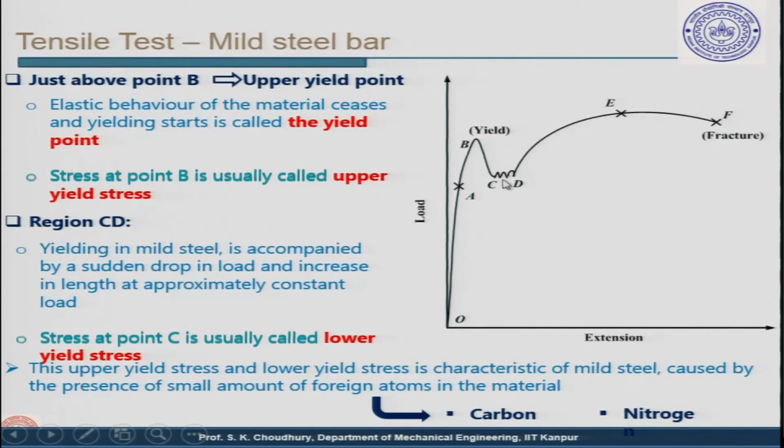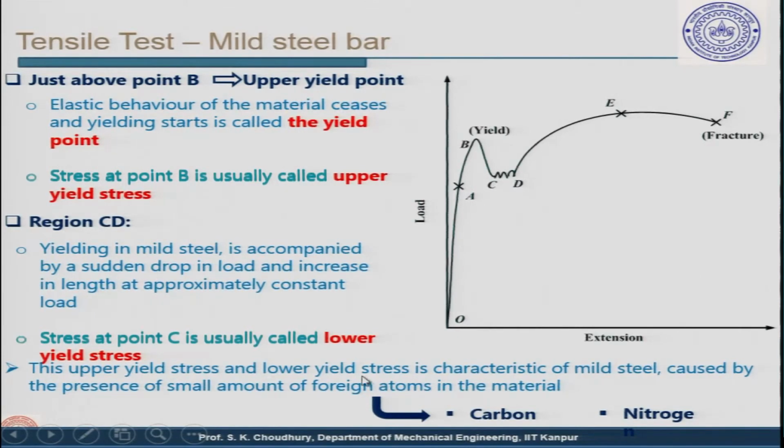Now, region CD here has not been explained because this does not happen for all materials. Yielding in mild steel is accompanied by a sudden drop in load as the yielding starts, and an increase in length, as you can see from C to D, at approximately constant load. It just fluctuates a little bit, but overall almost constant load. Stress at point C is called the lower yield stress, as I said.